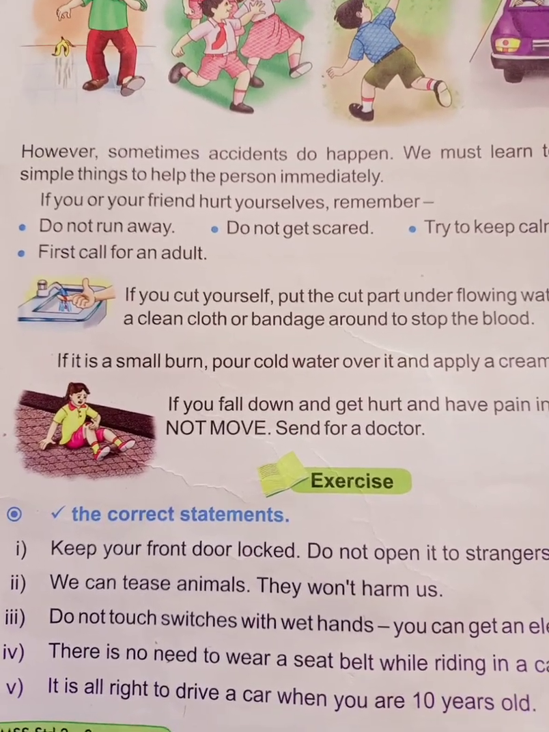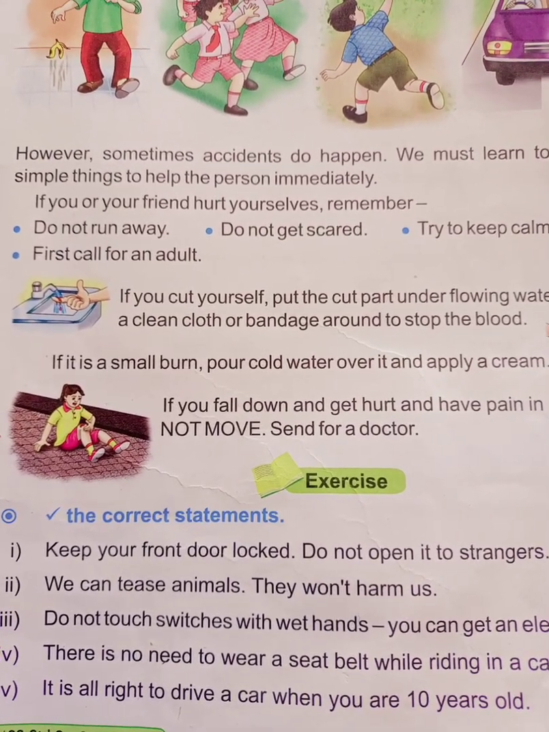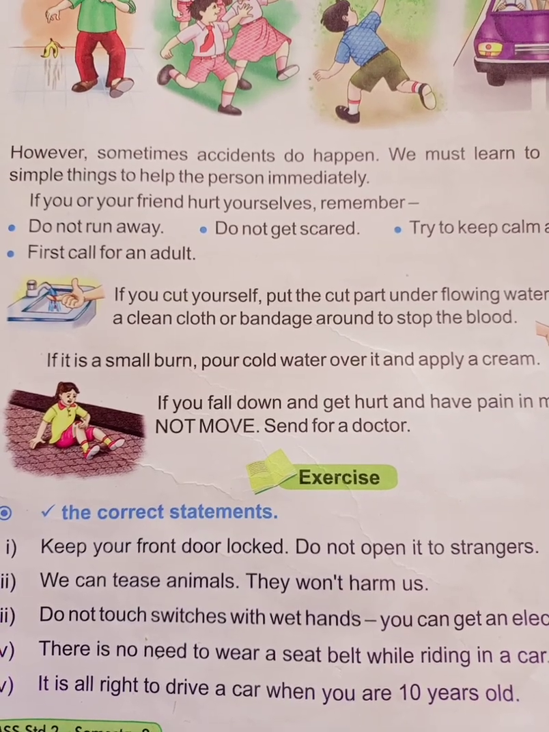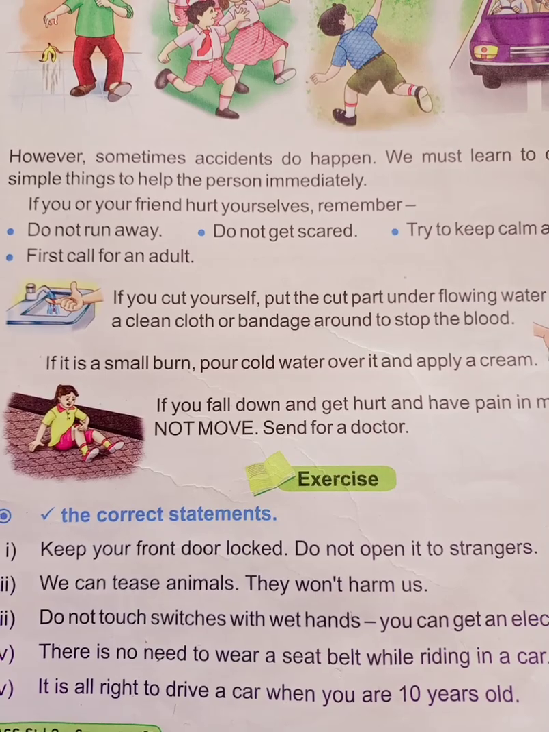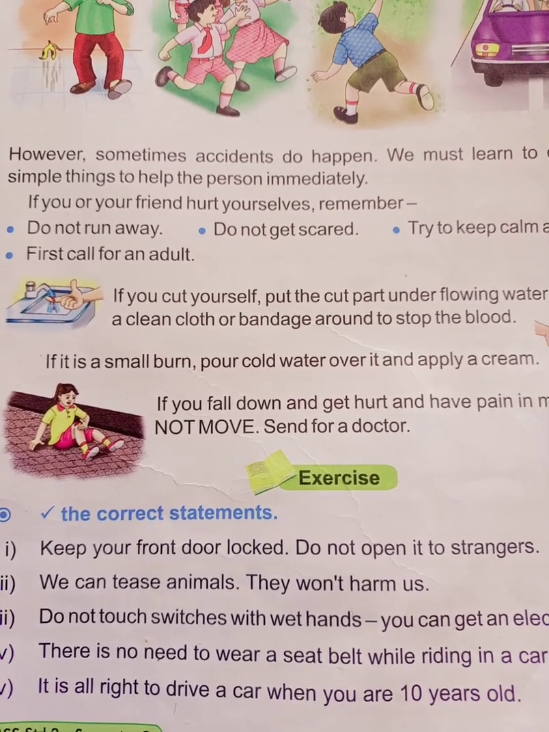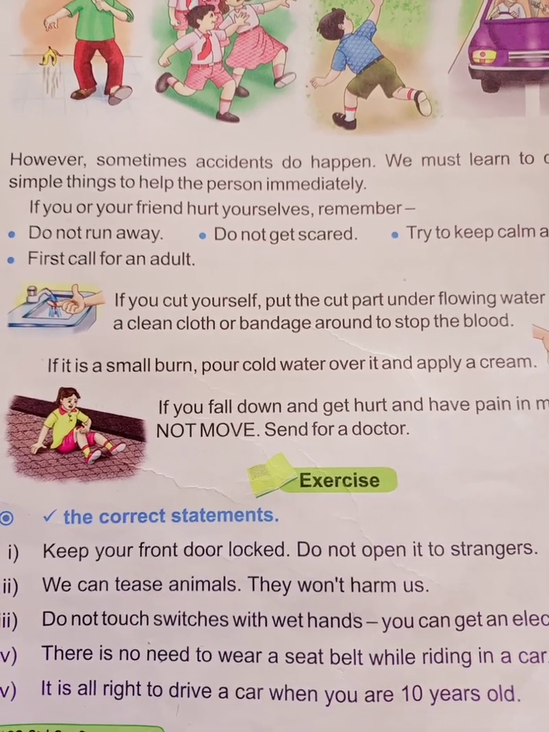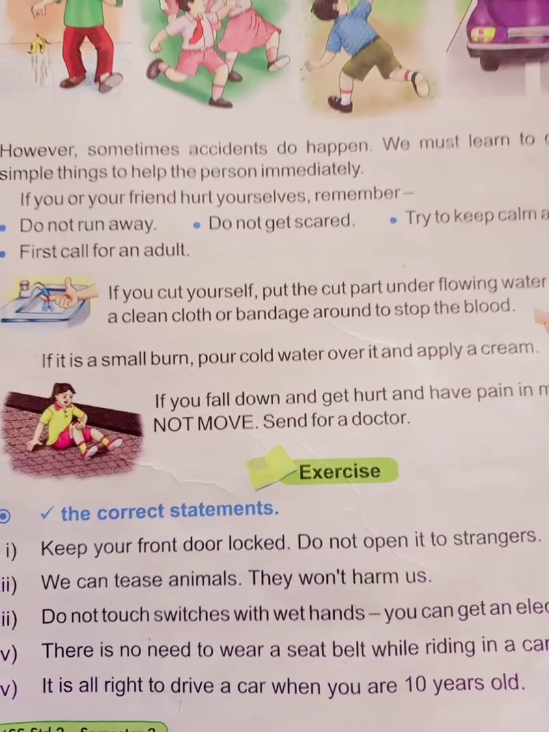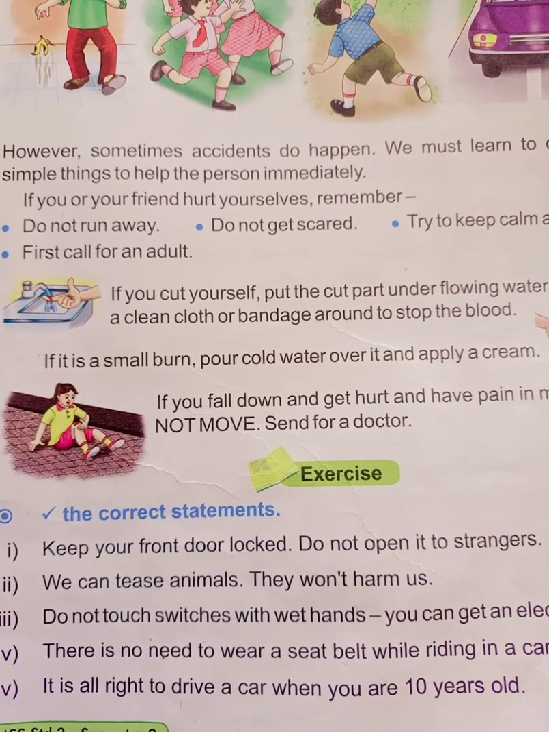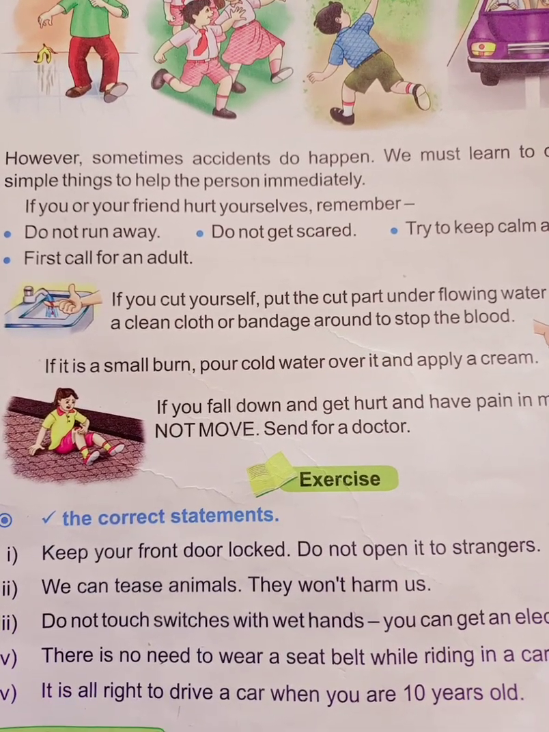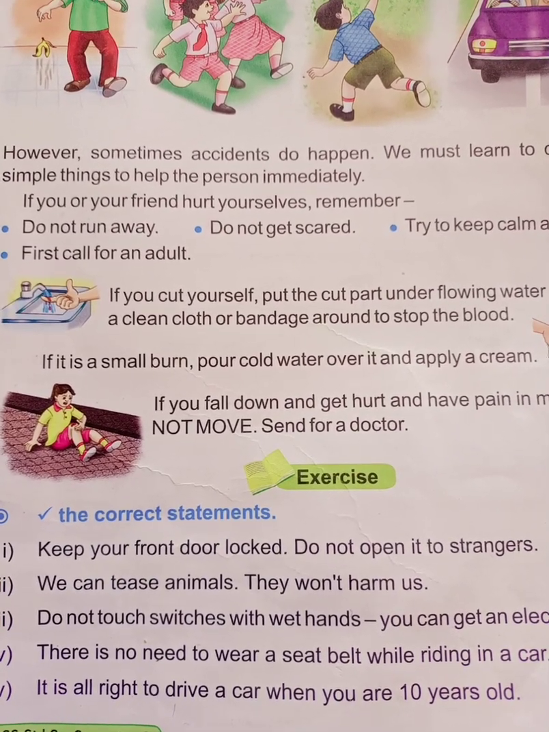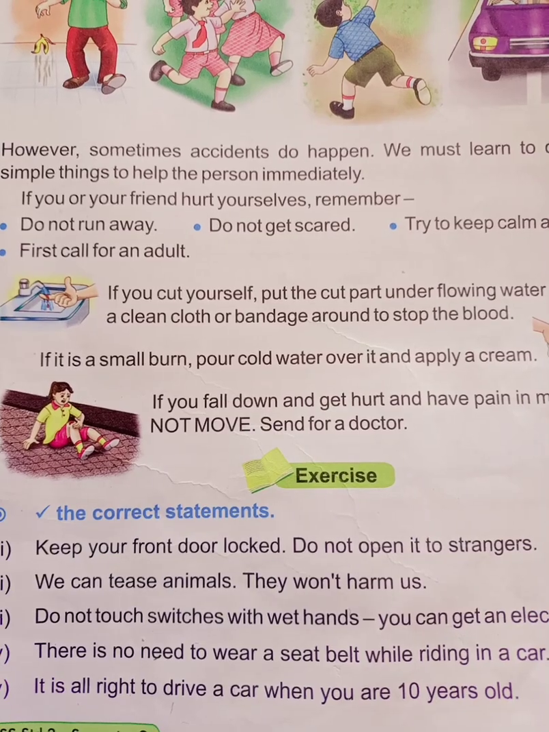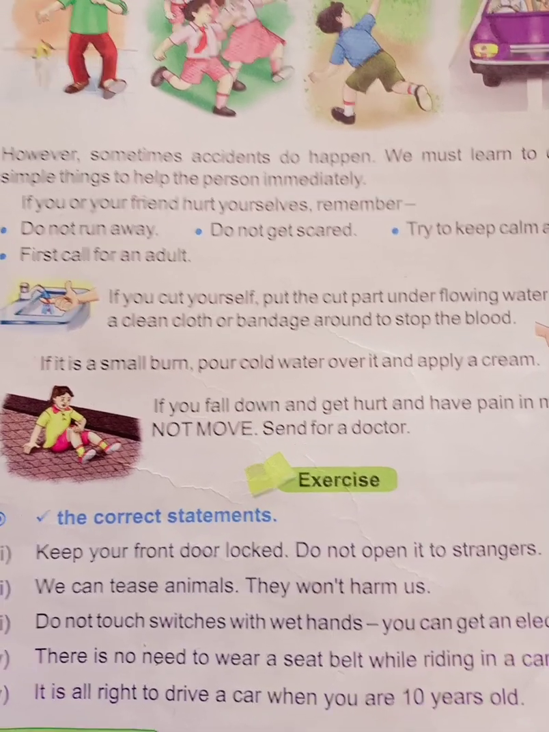What are the first aid rules? In case of cuts and wounds, clean the wound with clean water first, then use an antiseptic lotion like Dettol or Savlon and call an adult. Understood? I repeat once again. In case of cuts and wounds, clean the wound with clean water first. Then use an antiseptic lotion like Dettol or Savlon and call an adult.